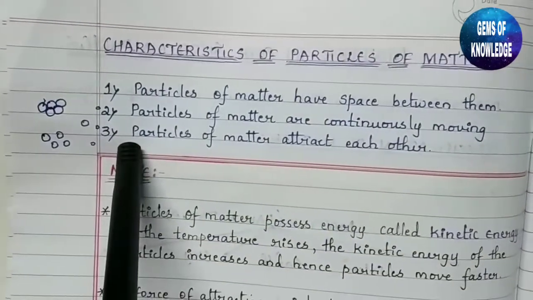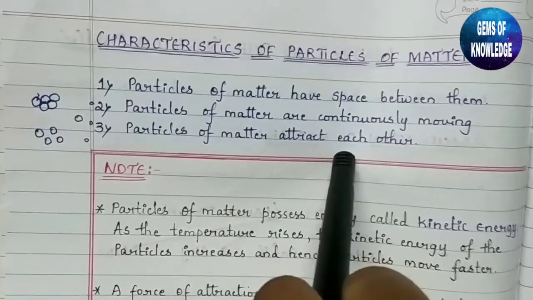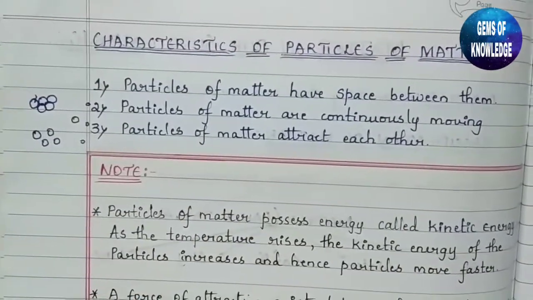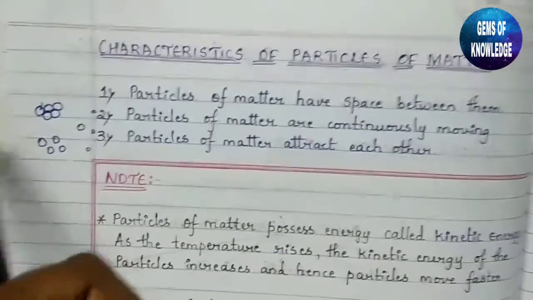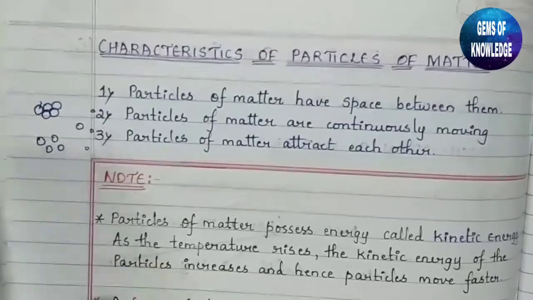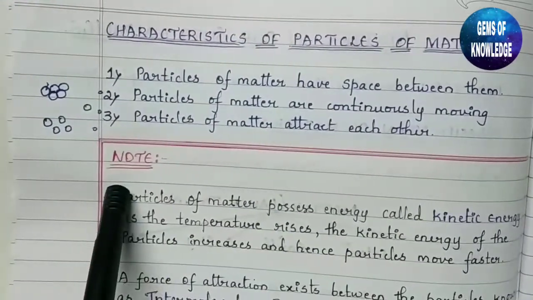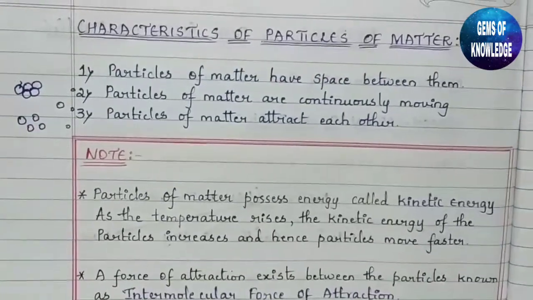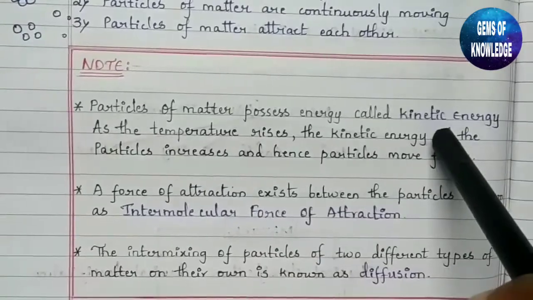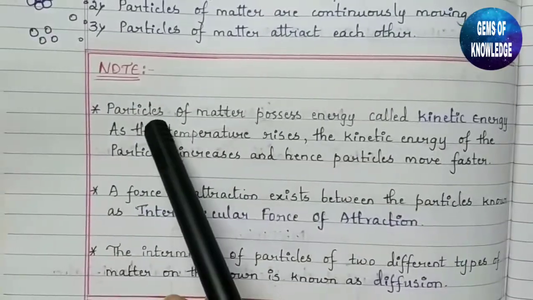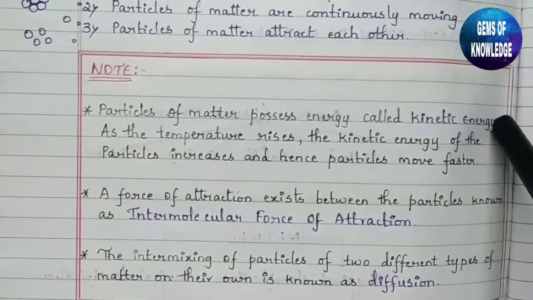Okay, the third point is, particles of matter attract each other. Yes, each particle of matter tries to attract the other to form a bigger particle. Okay, so this is the third case. Next you can see a note has been given here. Particles of matter possess energy called kinetic energy. So the particles of matter contain some energy that is called kinetic energy.